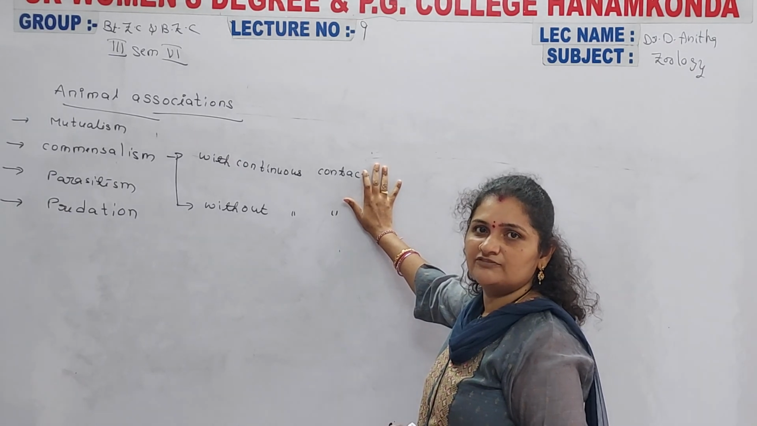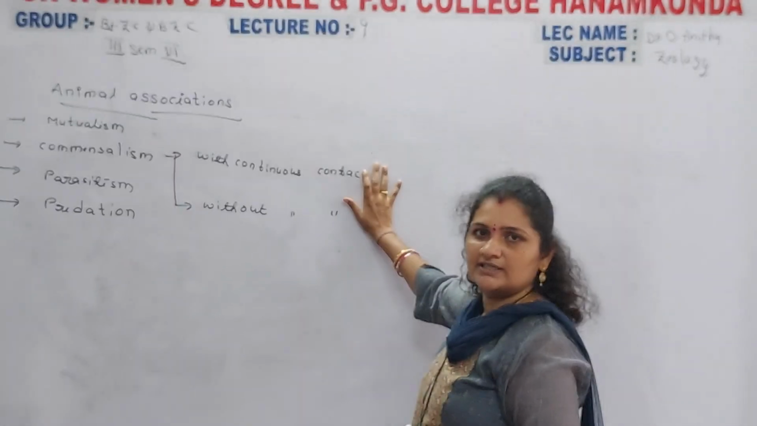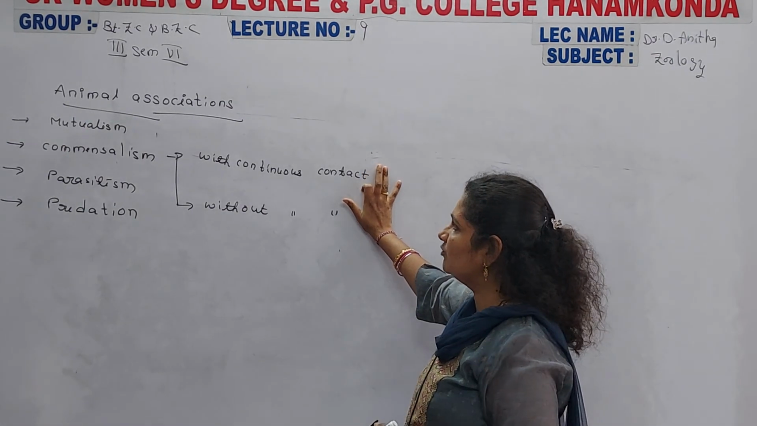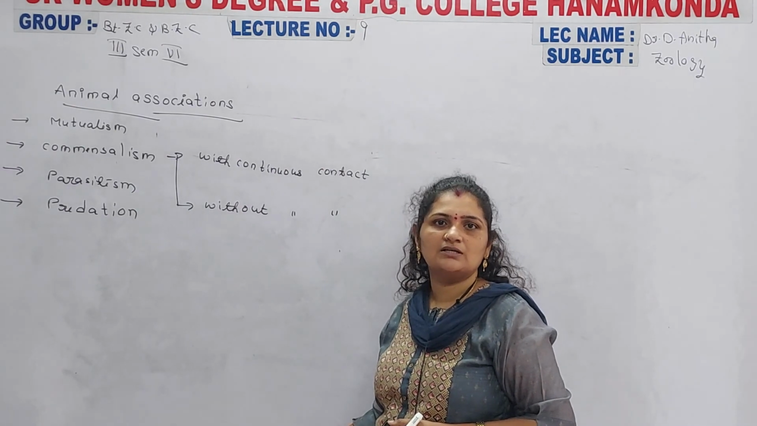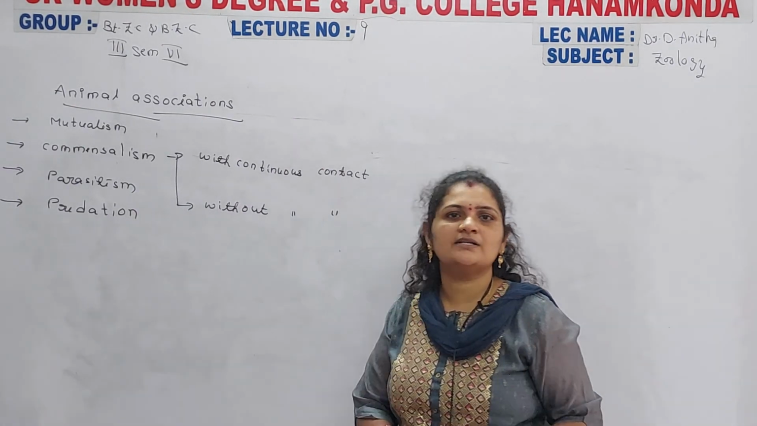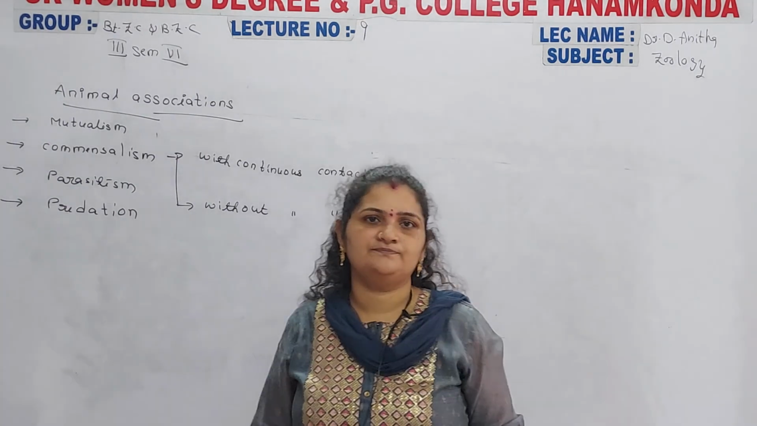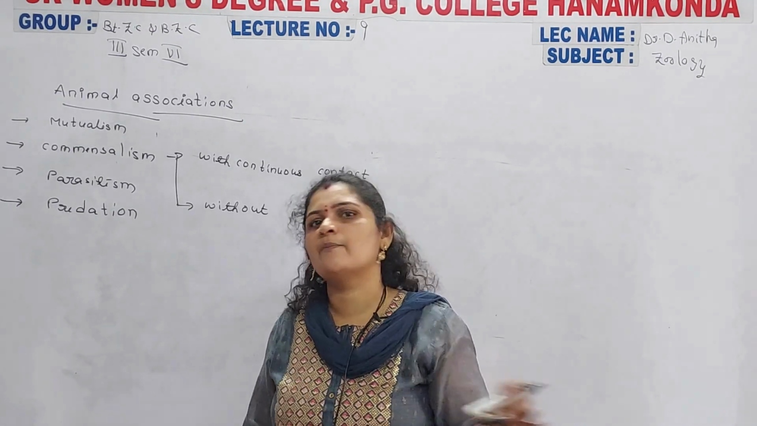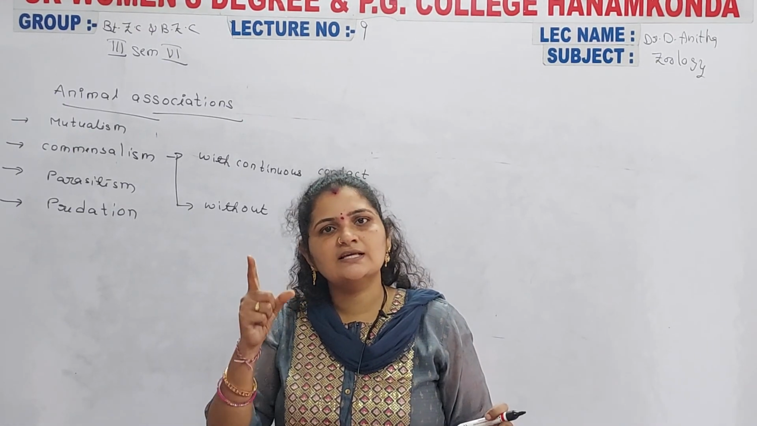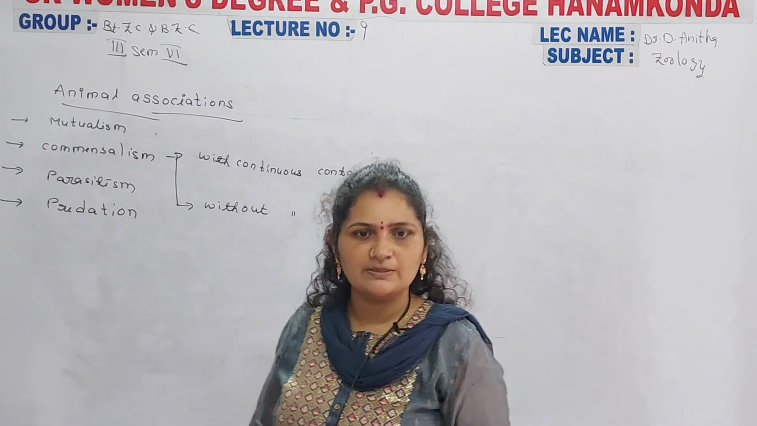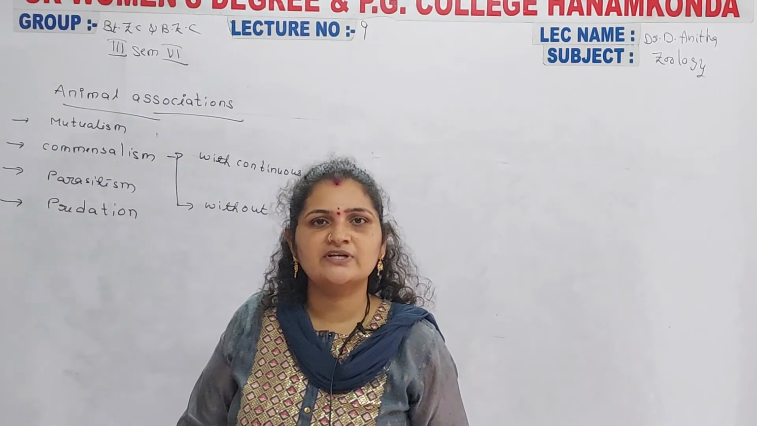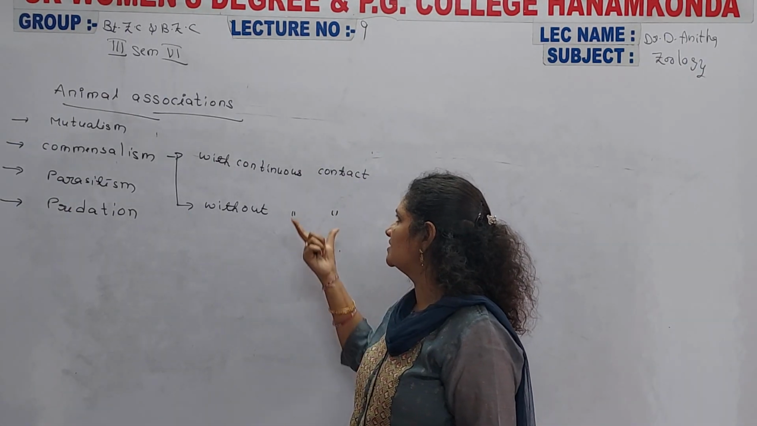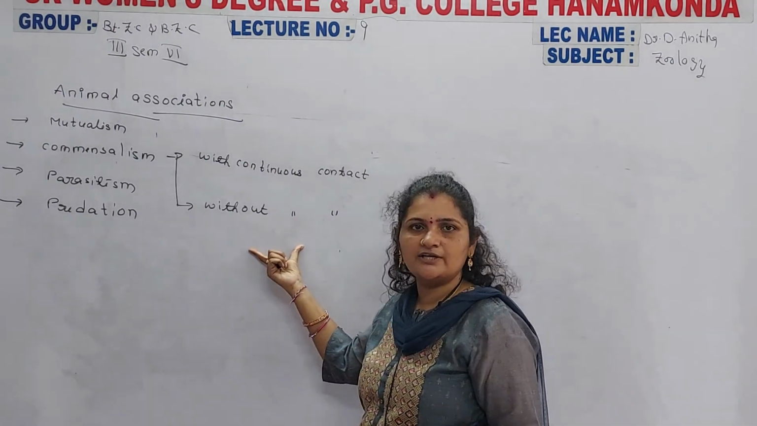Commensalism is different from mutualism. Why? Because it is also a relationship between two organisms, but in this relationship only one organism is benefited. The other organism is neither benefited nor harmed. There is no use to the other organism, but there is no harm to it either. Only a single organism is benefited, and such a relationship is considered commensalism. This commensalism is again of two types, with continuous contact and without continuous contact.